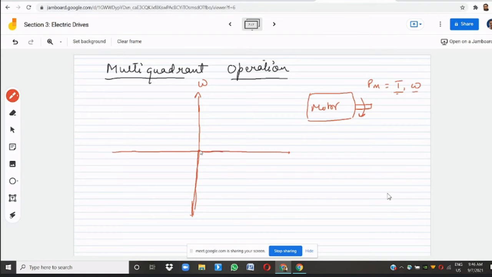Similarly, your motor may produce a positive torque, a torque that supports the direction of the speed. Also, your motor may create a torque that opposes the speed, whether it is working in the anti-clockwise or clockwise direction, your torque may be generated by the motor that may oppose it, right?